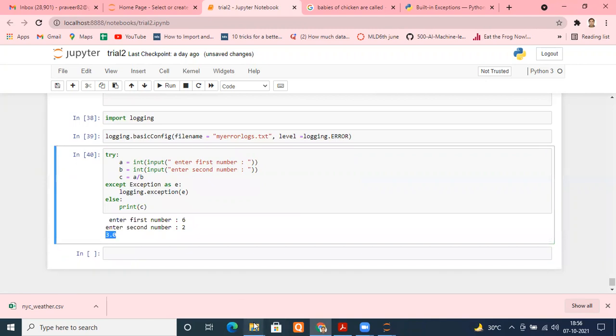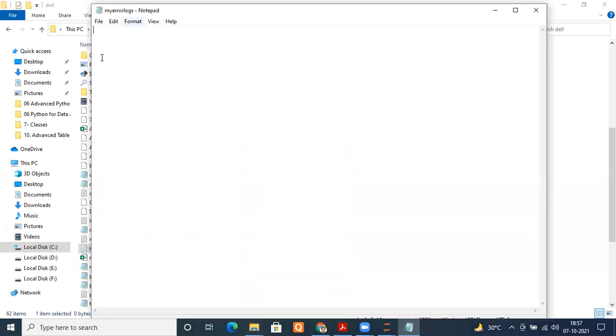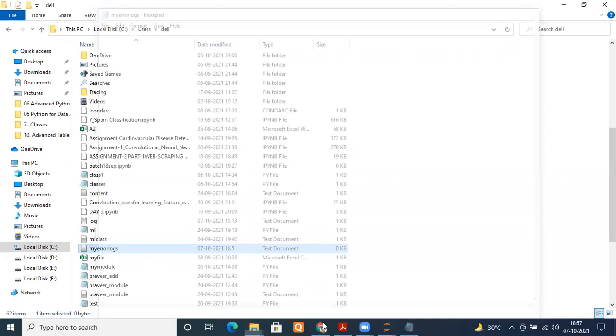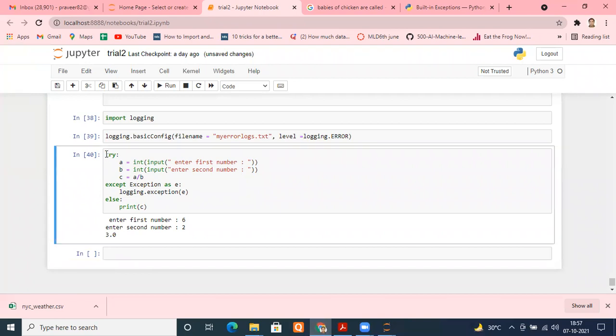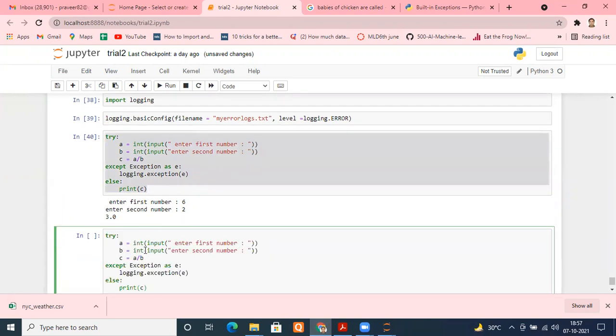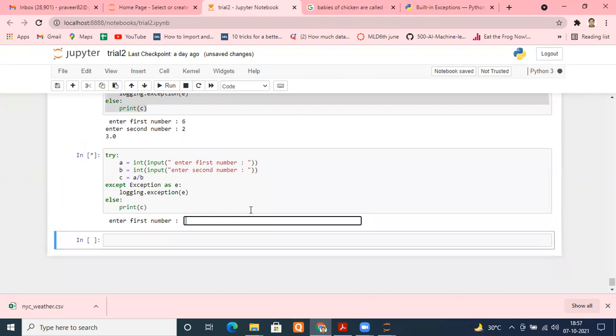Let me go to that file again, myerrorlogs.txt. Nothing should be there because the exception has not been raised. Yes, completely empty. Now let me do the other thing: I run this cell again, copy it, paste it here, and run it. Once I run it, let me put 6 as the first argument.